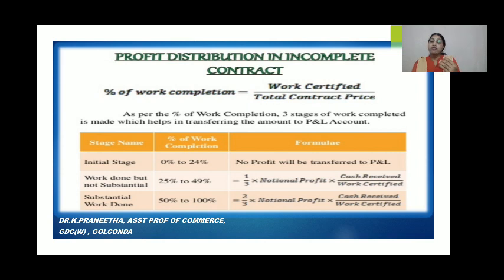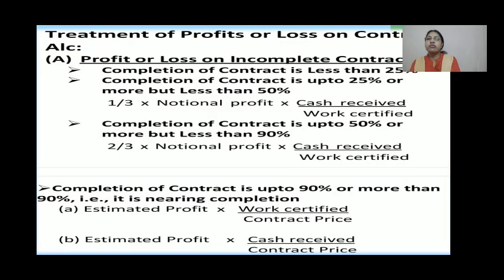Next, if the work certified is 75% of the total contract price, or more than 50%, in between 50 to 100%, then in the formula, in place of 1/3, you'll keep 2/3. That is, the formula will be 2/3 into notional profit into cash received by work certified. So these are the formulas which you have to follow.